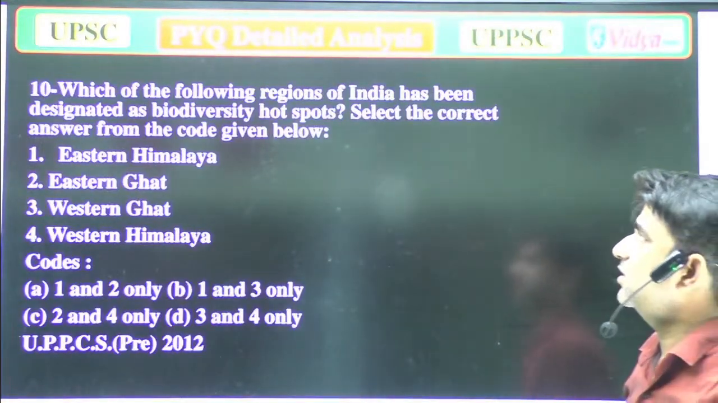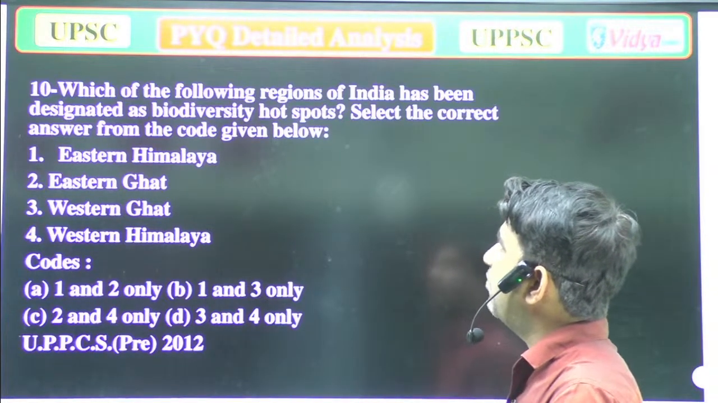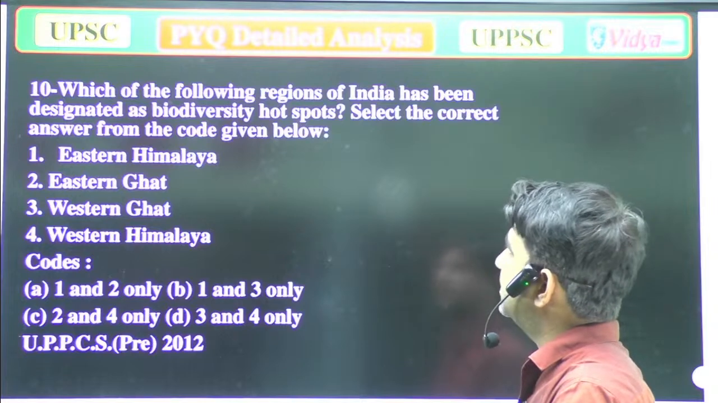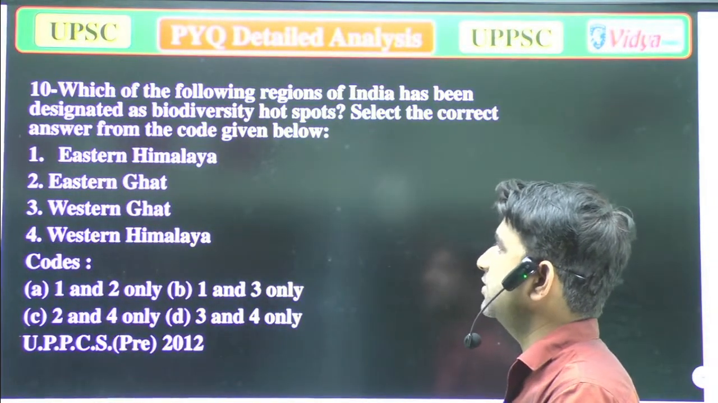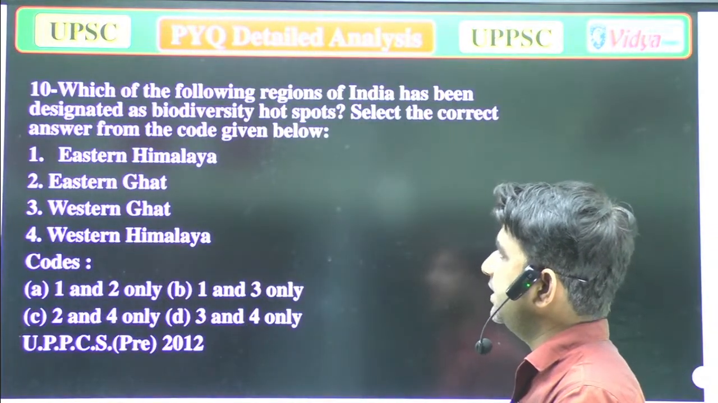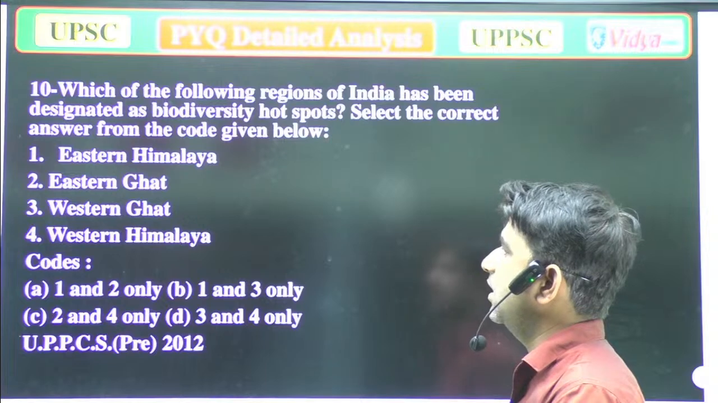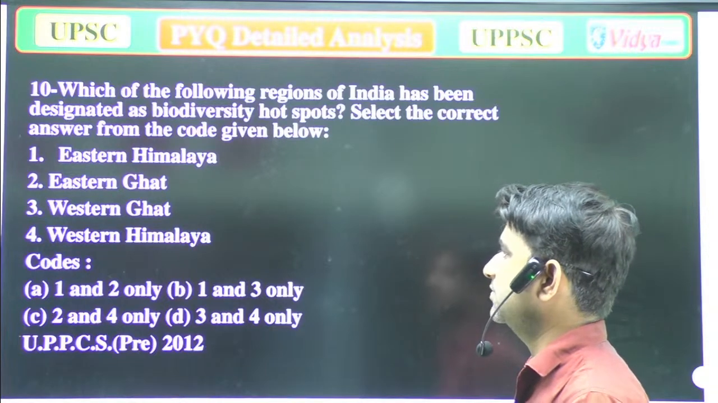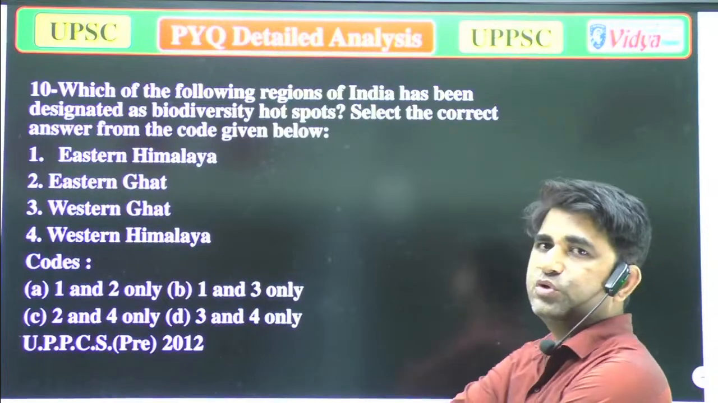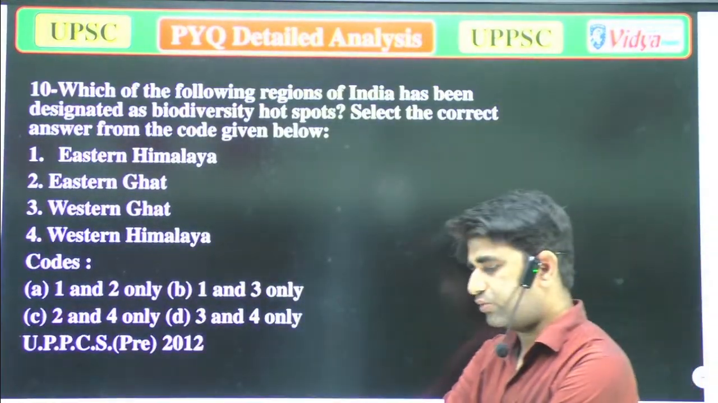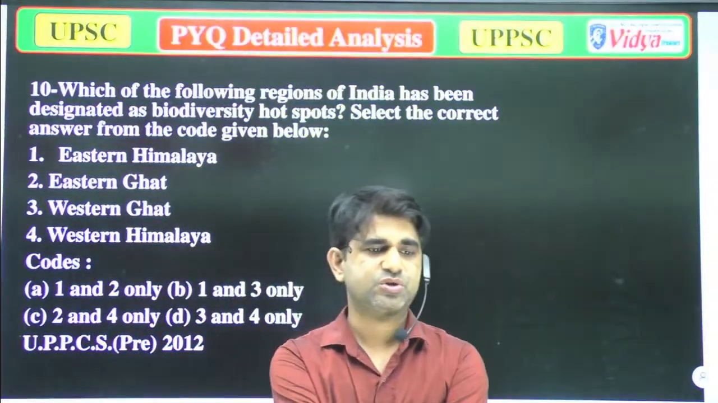Our next question is, which of the following regions of India has been designated as biodiversity hotspots? Select the correct answer from the code given below. 1. Eastern Himalayas, 2. Eastern Ghats, 3. Western Ghats, and 4. Western Himalayas. Codes have been given. So which of the following is correct? Everyone who is live there, please try to attend these questions. It's mandatory.